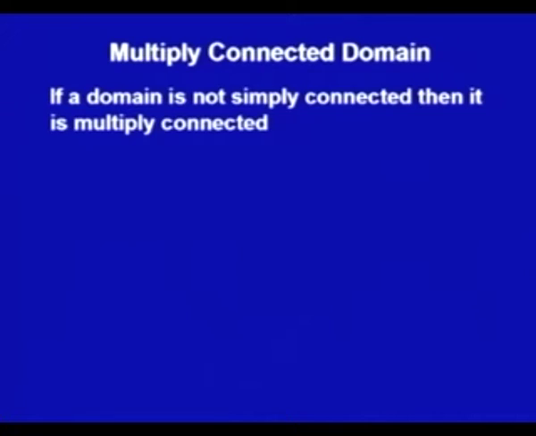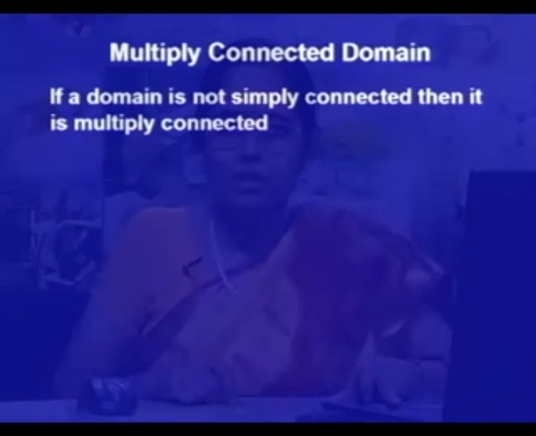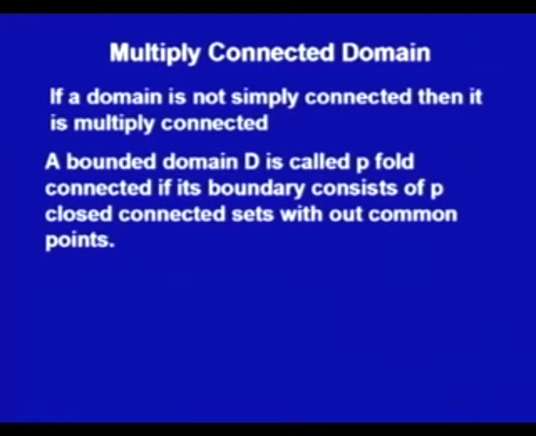We had seen in the last examples that all the bounded domains we have taken were simply connected domains. So, if we are talking about bounded domains, in that case we could actually rewrite this definition of the multiply connected domain. A bounded domain D is called P fold connected, similarly we call simply connected as 1 connected and multiply connected as P connected, if its boundary consists of P closed connected sets without common points.